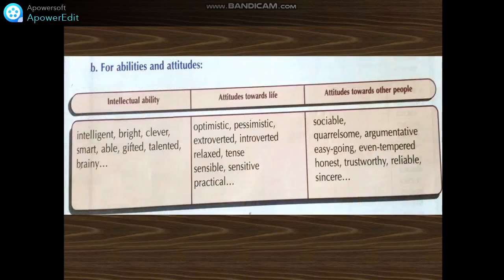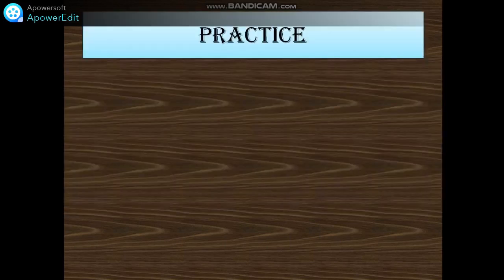Other adjectives are used for describing abilities and attitude. You can say, for example, he is intelligent, he is bright, he's clever, he's smart, or he is optimistic, he is extroverted. Please try to explain these words, okay? He is sociable, he is honest, trustworthy, reliable. So these adjectives are useful for you to use in your descriptive paragraph.